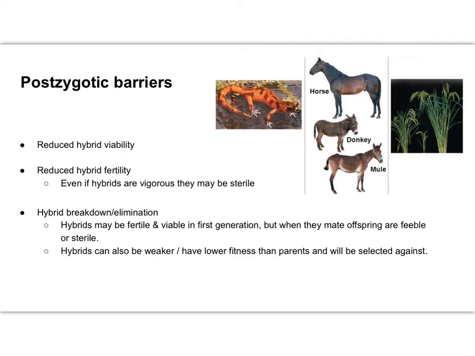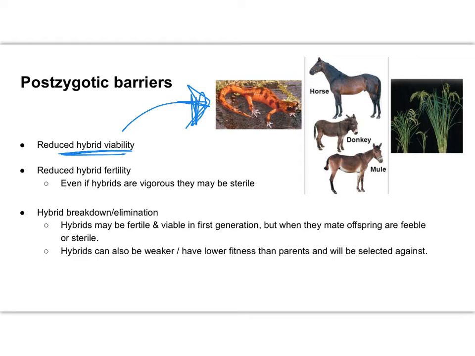So examples of that would be this reduced hybrid viability. You see that here with the salamander, right? So the example here would be that this hybrid, this salamander there, it won't survive. It's born, but it won't survive to adolescence, or it won't survive to adulthood. Therefore, the hybrid is not any good. It's not viable. An example would be sheep and goats as well. Sheep and goats, they produce an embryo, but the embryo doesn't even make it to birth because the chromosome numbers are incompatible. Sheep have 54 and goats have 60. So something is going to impair the hybrid's development.